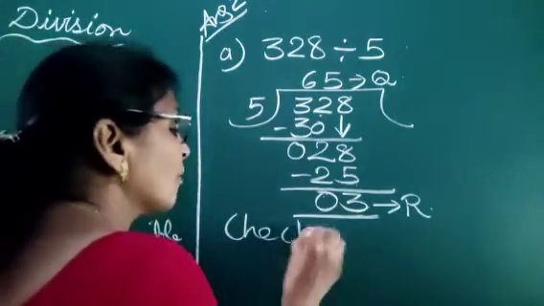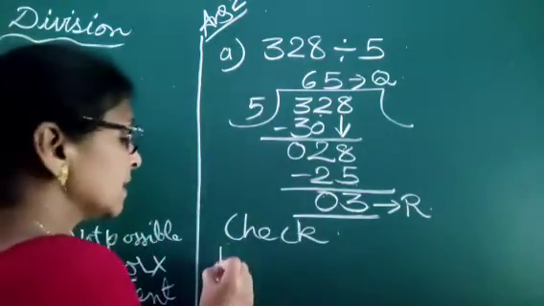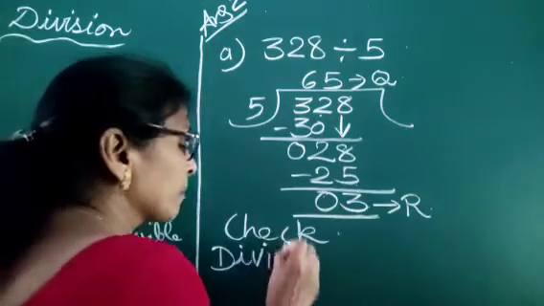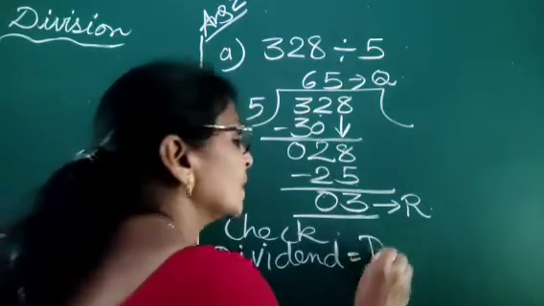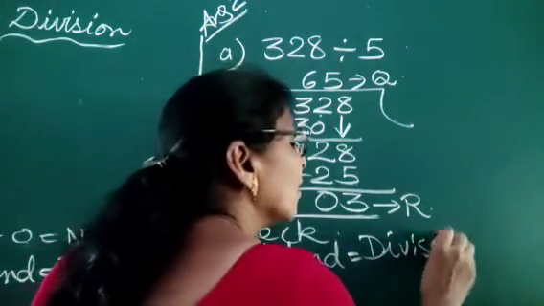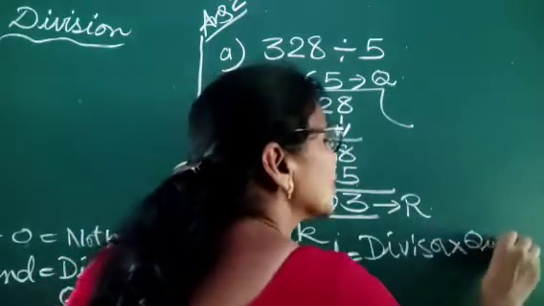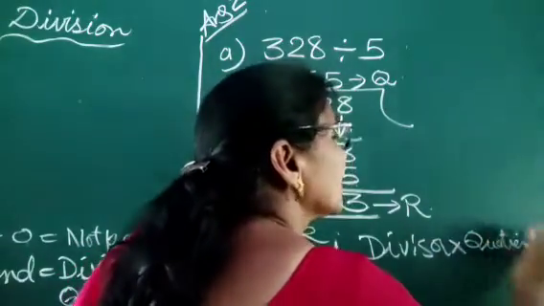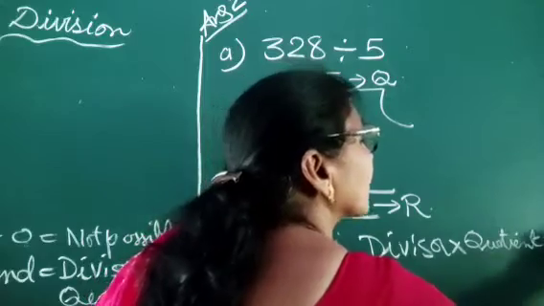Now we write the formula for checking division: dividend is equal to divisor multiplied by quotient plus remainder.